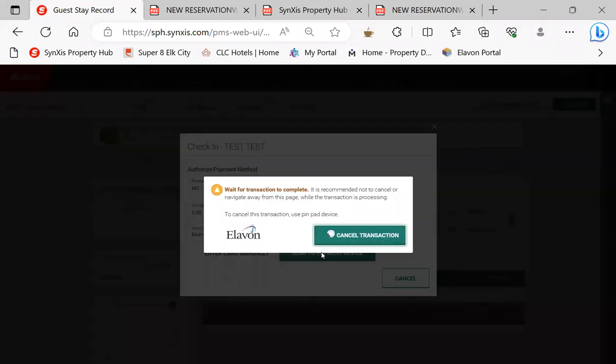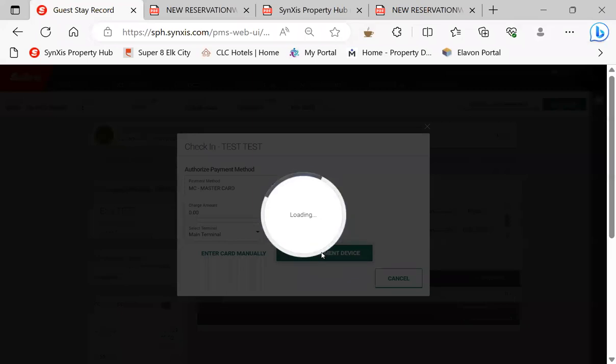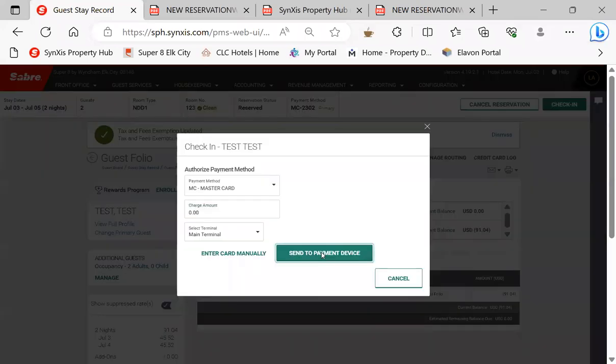Go ahead and hit send to payment device. At that point, have the customer swipe or insert their card.